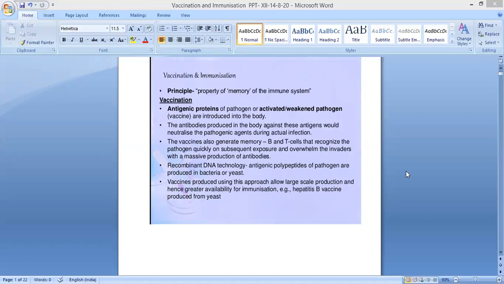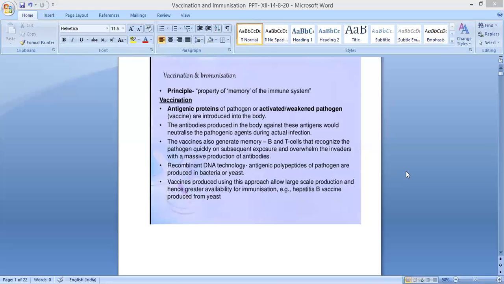Recombinant DNA technology: antigenic polypeptides of pathogens are produced in bacteria or yeast. This advanced technology is called recombinant DNA technology. Vaccines produced using this approach allow large scale production and hence greater availability for immunization. Example, hepatitis B vaccine produced from yeast.